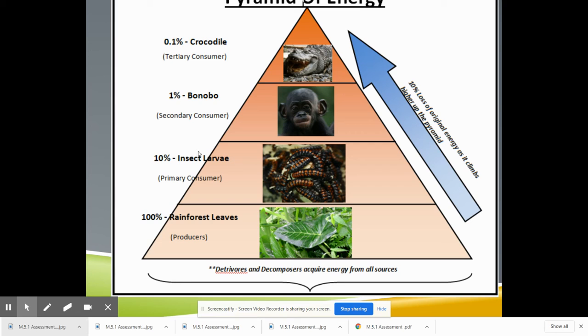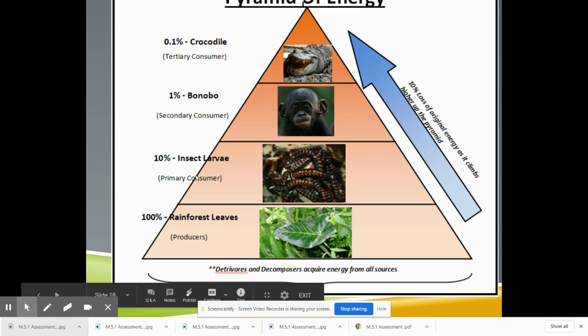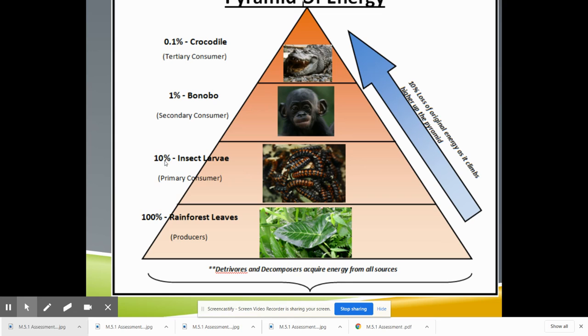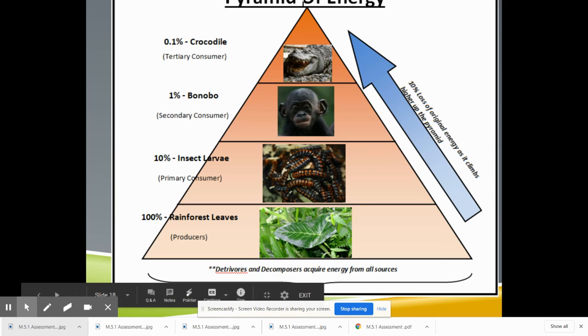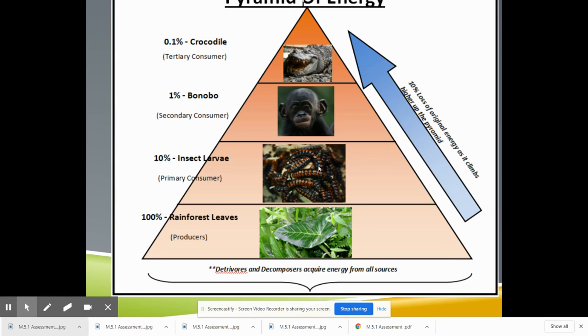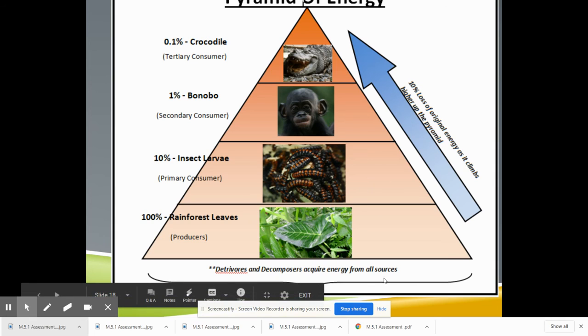And then the insect larva, it's 10% of the energy that the leaves had. And then when the monkey eats it, it goes divided by 10 again, and that's just 1%. And then by the time the crocodile gets it, he's only getting 0.1% of those nutritious leaves. So actually, the insect larvae are getting the greatest amount of nutrition from those leaves. But the monkey is also getting the nutrition of the insect larva, and the crocodile's also getting the nutrition of the bonobo. So that's how the energy pyramid works. Every time you go up, it's a little bit less energy. And that's where I'll stop.